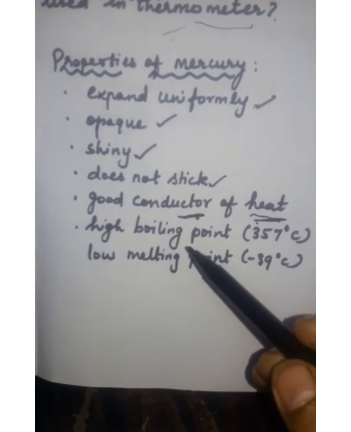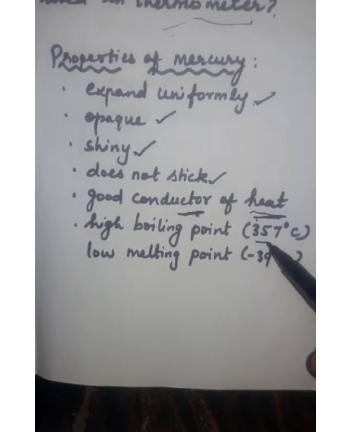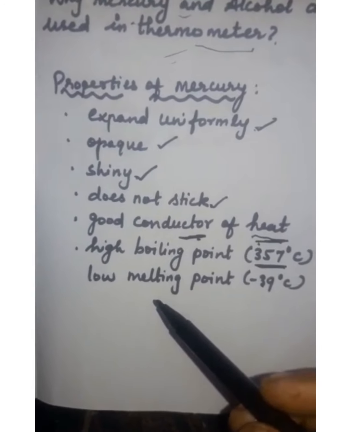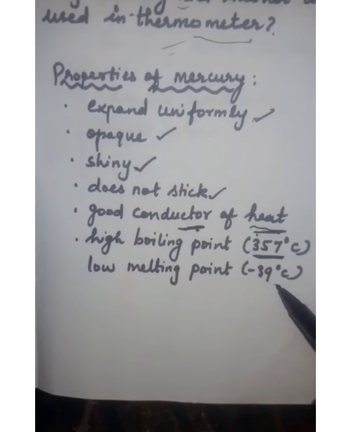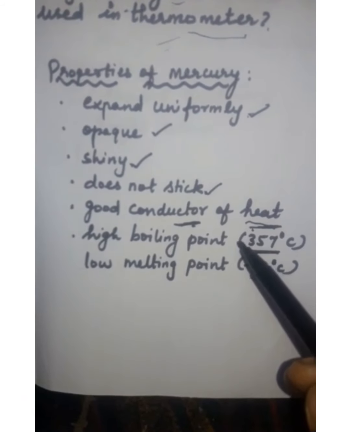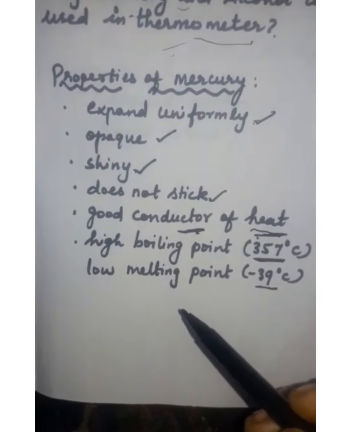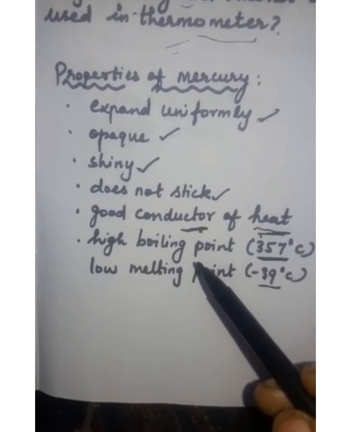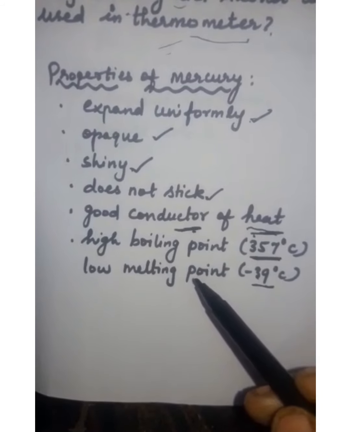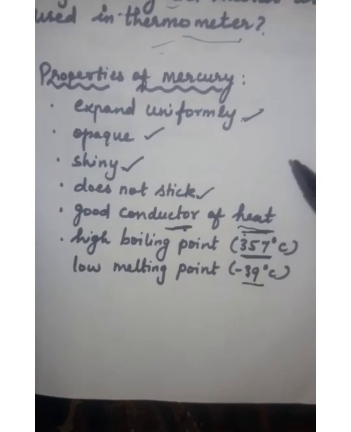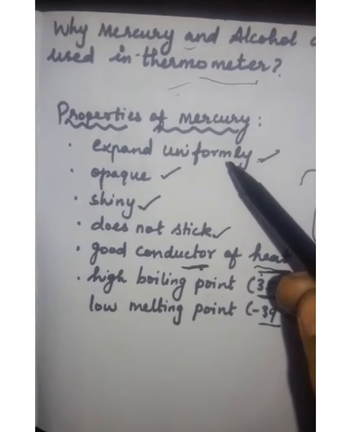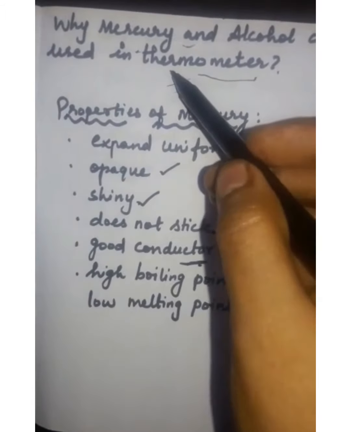Next, the mercury has a high boiling point. Its boiling point is 357 degrees Celsius and it has a low melting point, minus 39 degrees Celsius. So the boiling point is very high and the melting point is very low. So the mercury does not boil and melt easily. So it is used in the thermometer. Because of these properties, the mercury is used in the thermometer to measure the temperature of substances.